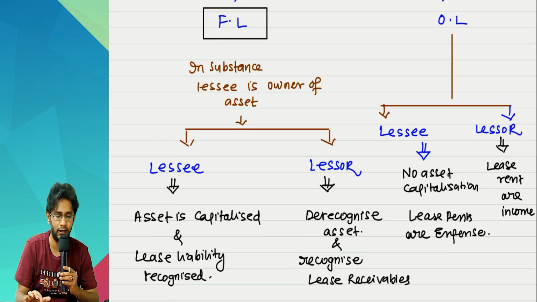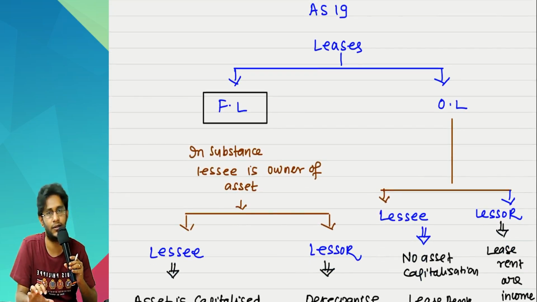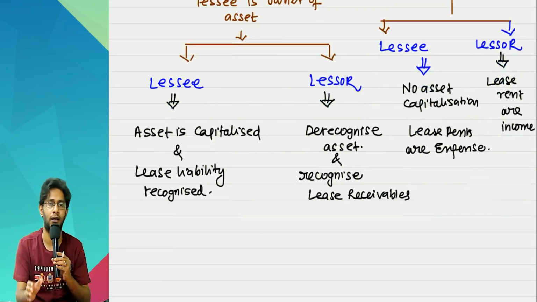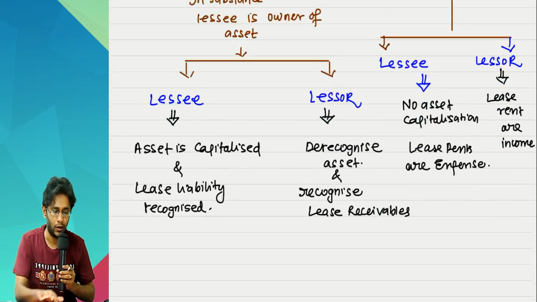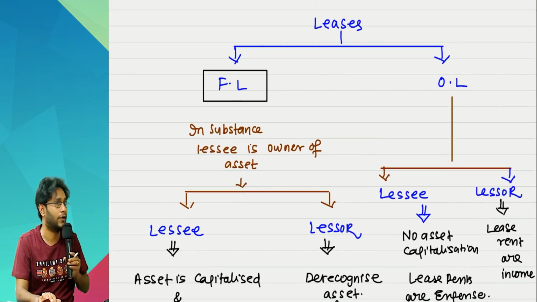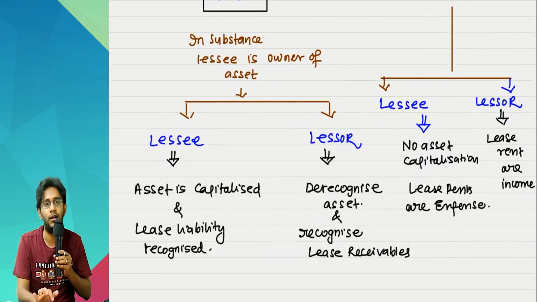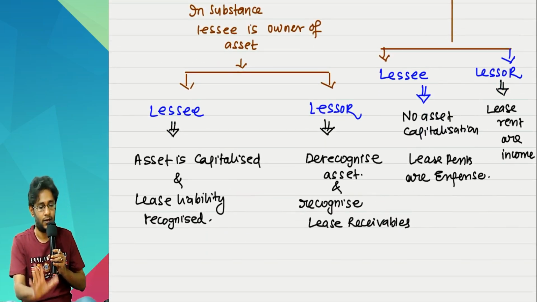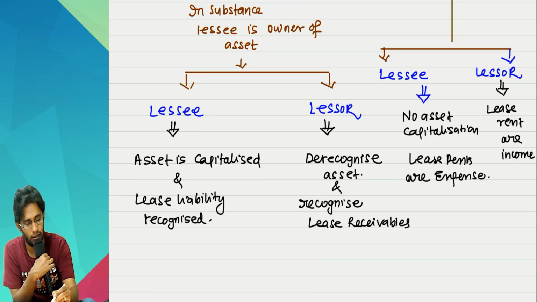So guys, this is the guidance of Accounting Standard 19, sir. Now what we are doing is the Ind AS version of leases. Now what is the big difference between AS 19 and Ind AS 116? What is the difference? The difference is there only here.